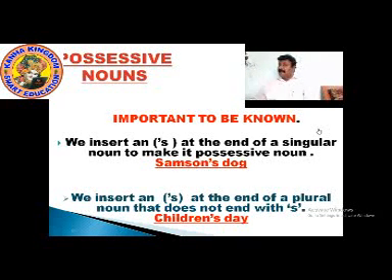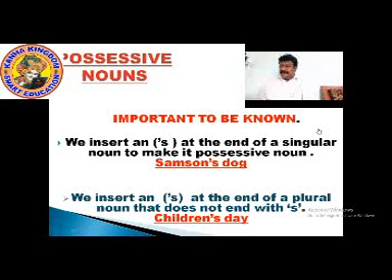We insert an apostrophe S at the end of a plural noun that does not end with S. We make an apostrophe sign and add the S alphabet. For example, children's day.